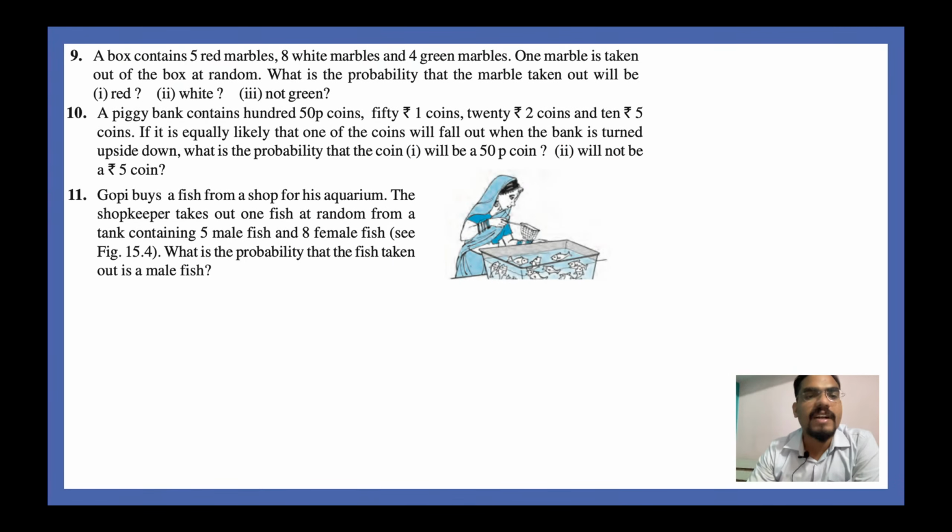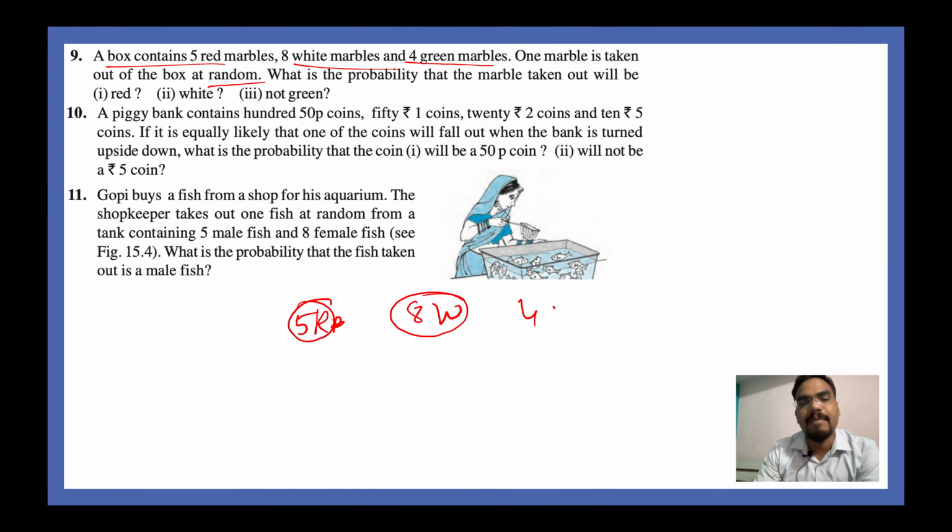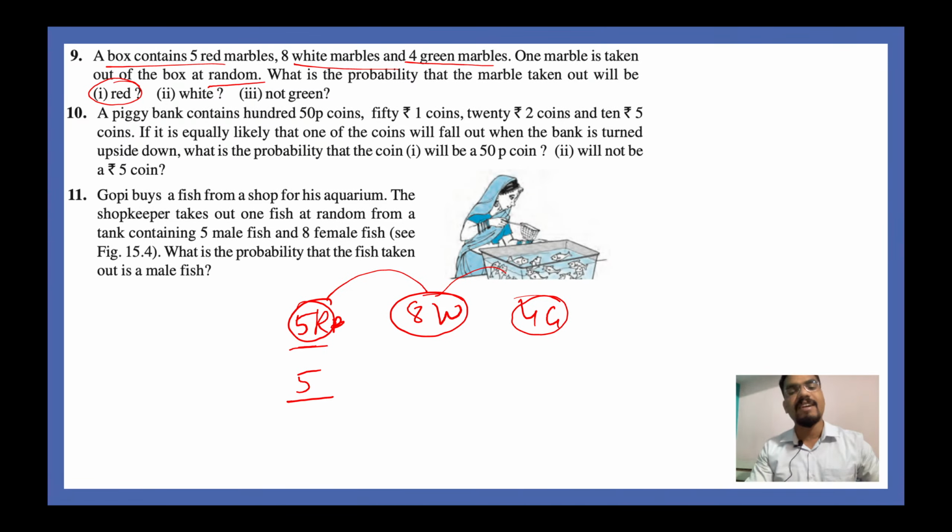A box contains 5 red marbles, 8 white marbles, and 4 green marbles. One marble is taken out of the box at random. So 5 red, 8 white, and 4 green marbles. The question is, what is the probability that drawing a marble will give you a red marble? So how many total red marbles are there? 5. And how many total marbles are there? 5 plus 8 plus 4, right? 8 and 4 is 12, 12 plus 5 is 17. So your answer is 5 by 17 for drawing out a red marble.